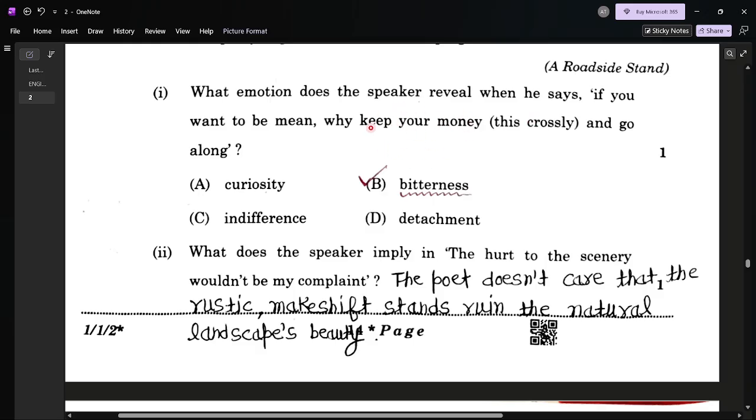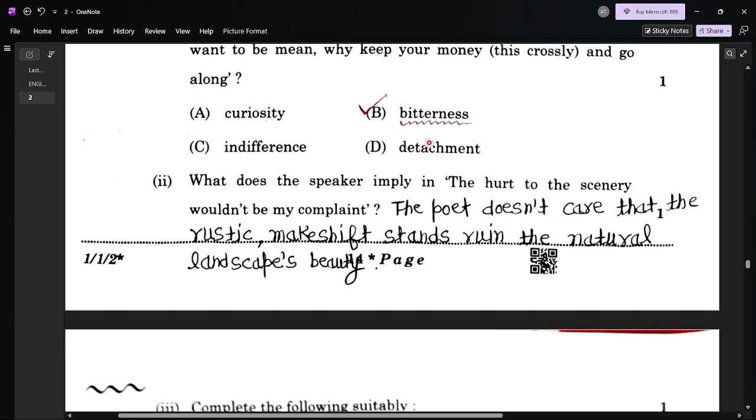This you and your, the second person pronoun, the poet has used for city dwellers, the rich people, those who are going in their luxurious cars at full speed on the highway and expressway, but they are not standing at the roadside. So if you want to be mean, why keep your money this crossly along? The 4 options are given, but here the best one is bitterness. It indicates the bitterness of the poet.